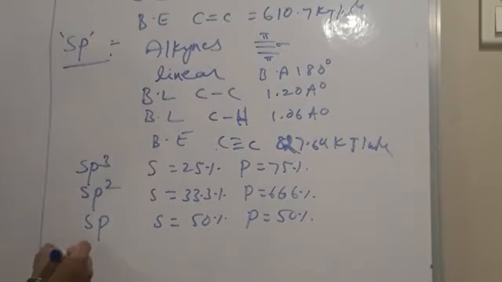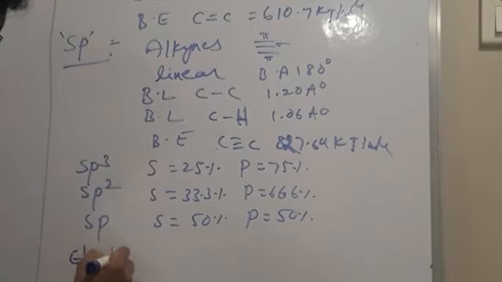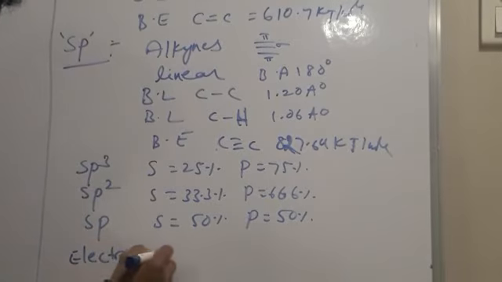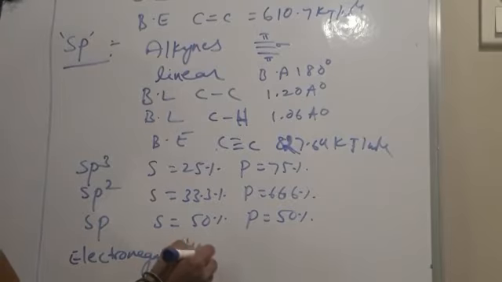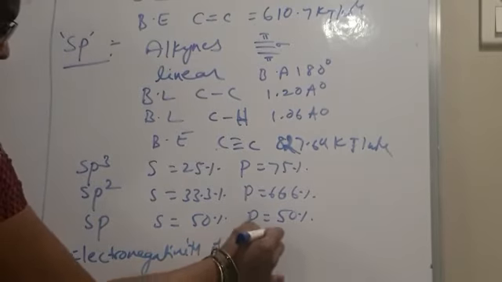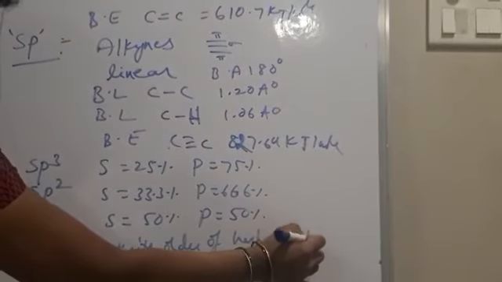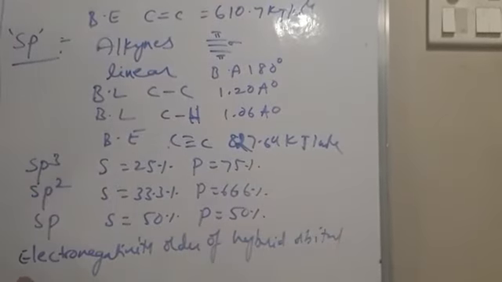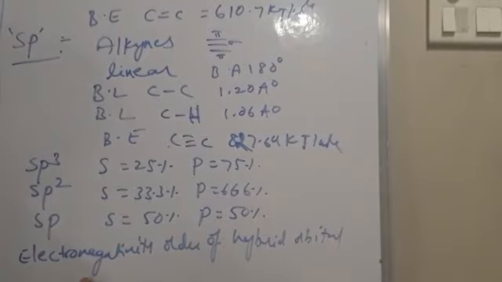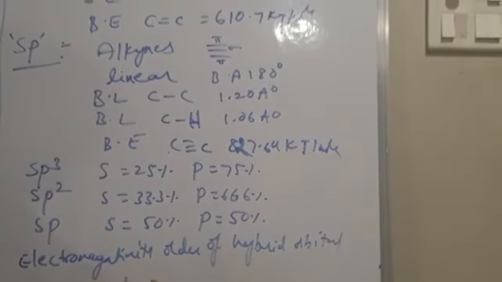So the electronegativity order of hybrid orbitals is sp is greater than sp2 is greater than sp3.